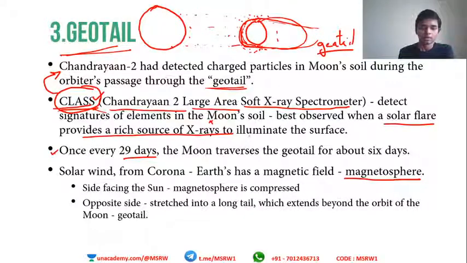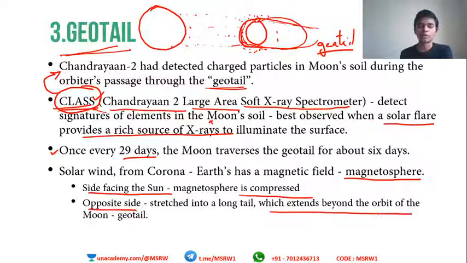So yeah, that is what it's written. The side facing the sun is compressed and the opposite side is extended beyond the orbit of the moon, and is called the geotail. So moon is somewhere here. Earlier, before this solar wind, the magnetosphere was up to here only, and due to the solar wind it extended beyond the orbit of the moon. So the moon also comes under the influence of this geotail, and during this time Chandrayaan 2 was able to detect certain elements. Understood? That is all about geotail.